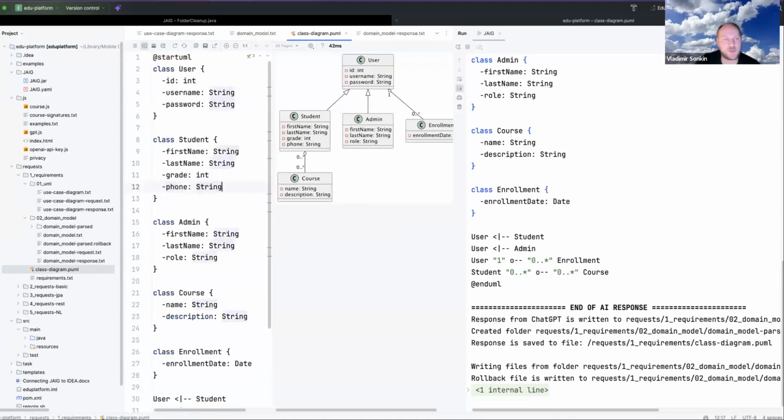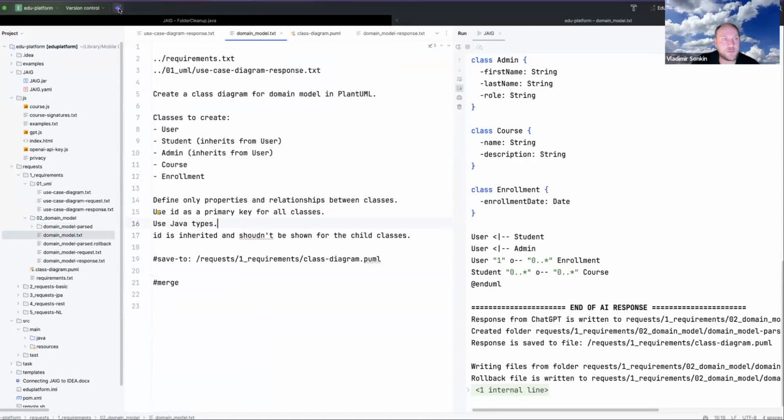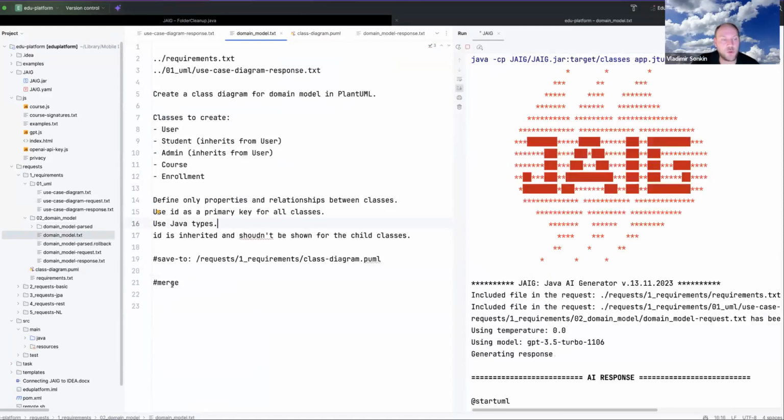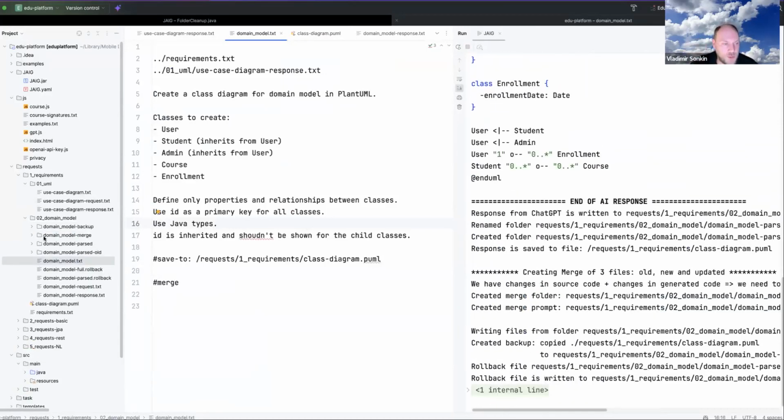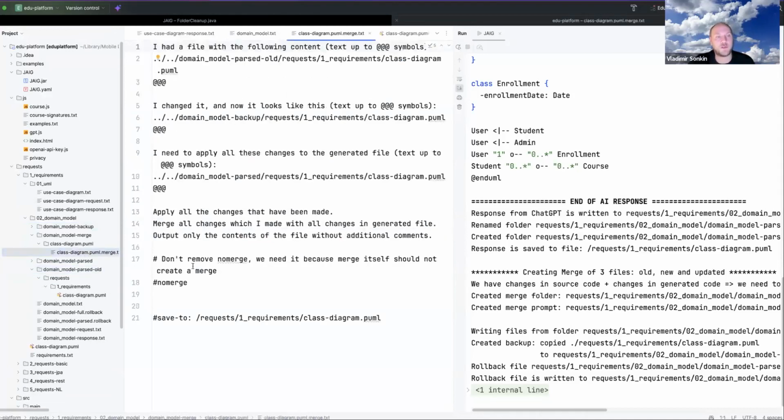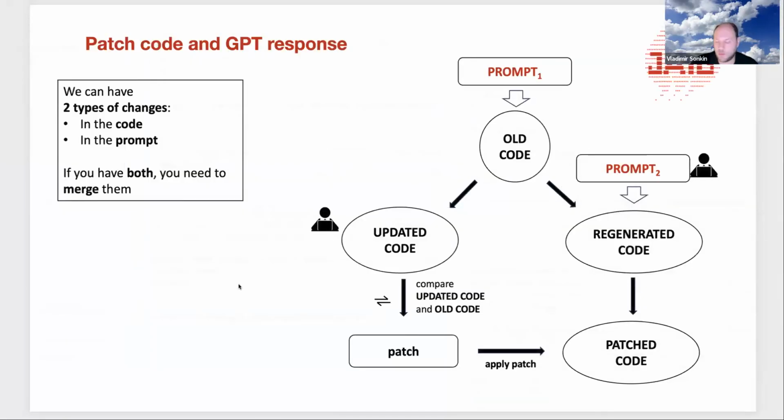Again phone string, and now I regenerate it again, and now it is in merge mode, and it will create the merge folder. So this created the merged folder. It saved the previous result of generation to the backup folder. It saved the previous result of parsing code to the old folder, yes, and we have this merge. So let me demonstrate what merge is.